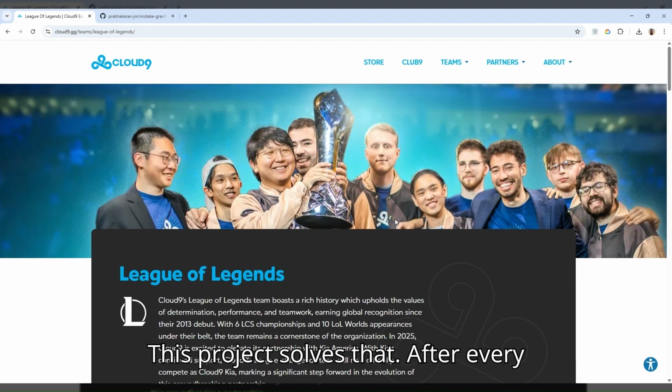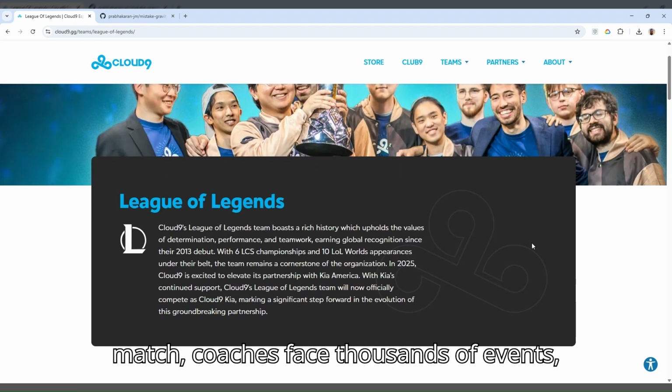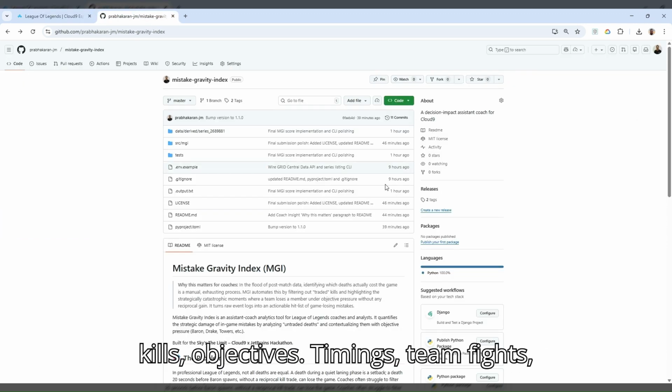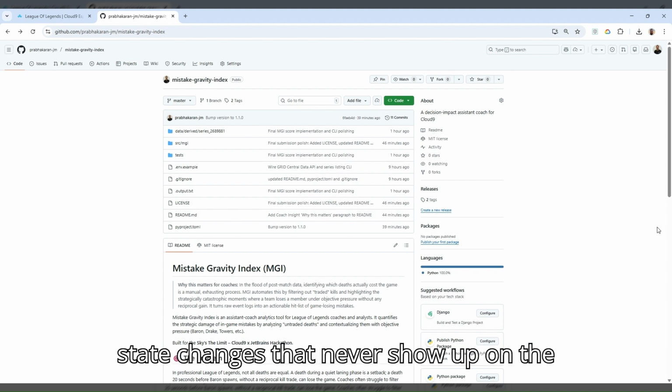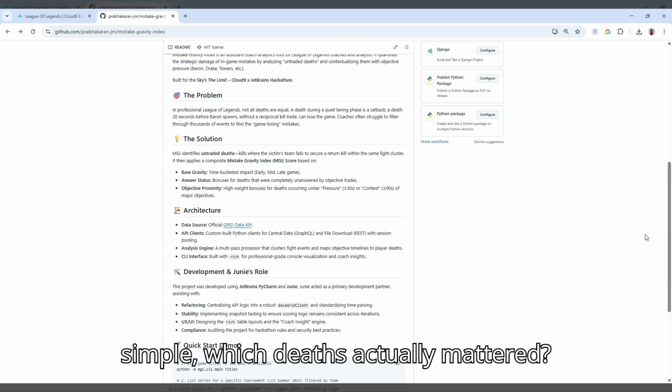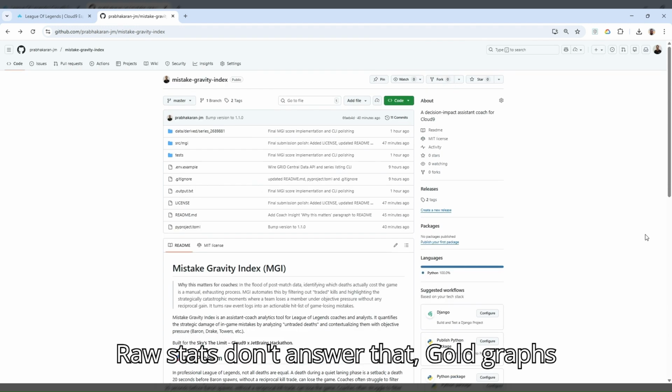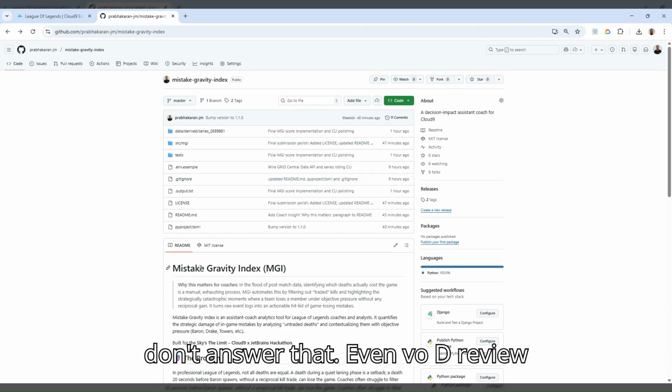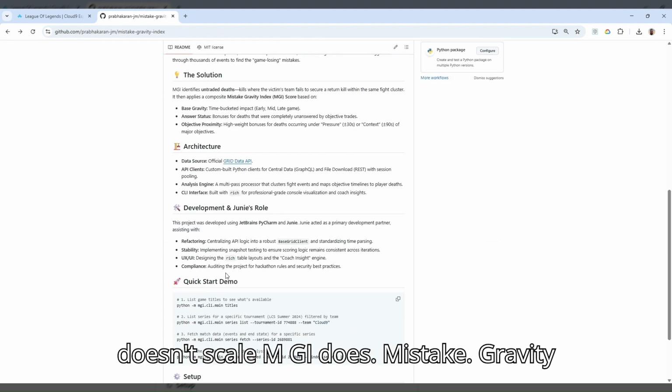This project solves that. After every match, coaches face thousands of events: kills, objectives, timings, team fights, state changes that never show up on the scoreboard. The hardest question is simple: which deaths actually mattered? Raw stats don't answer that. Gold graphs don't answer that. Even VOD review doesn't scale.